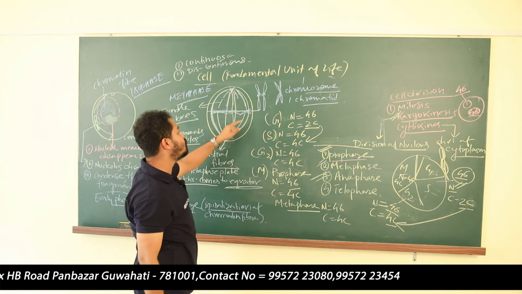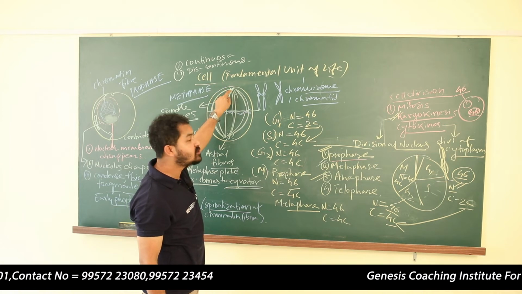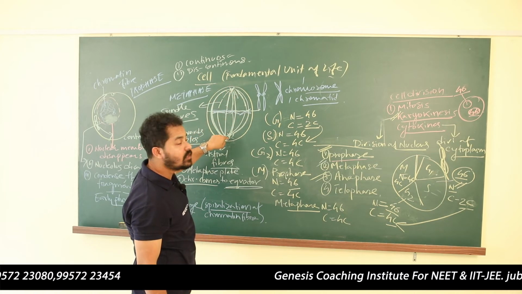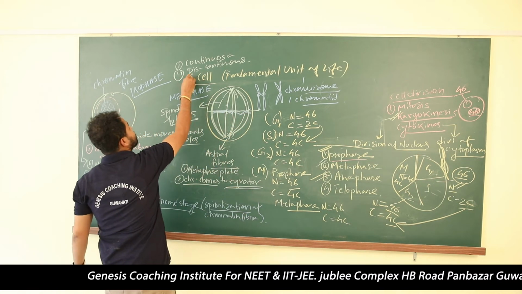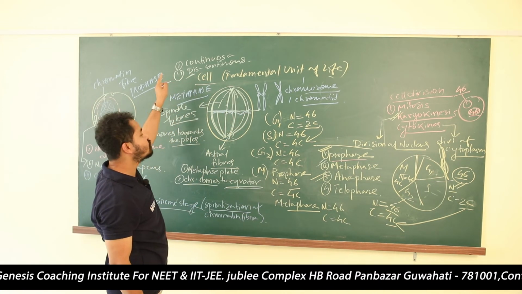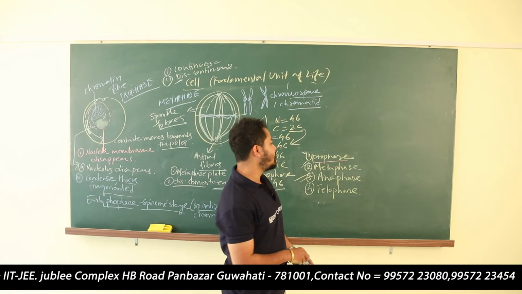But there are some fibers which are connecting with the chromosomes. They have started from this pole, but they have not reached that pole. They are connected with the centromere of these chromosomes. So these are known as the discontinuous fibers. The spindle fibers can be of two types. So I have told you what happens in the metaphase stage. Now, what is our next stage?